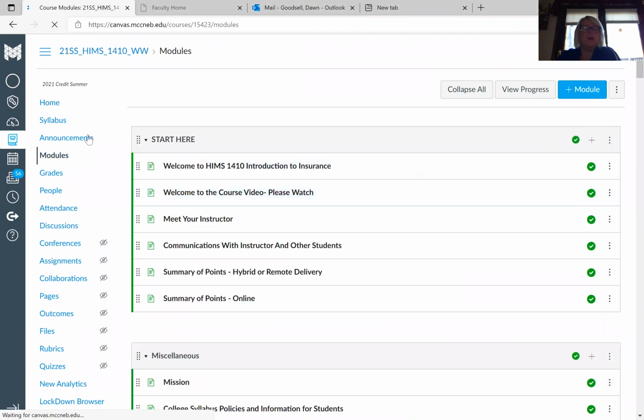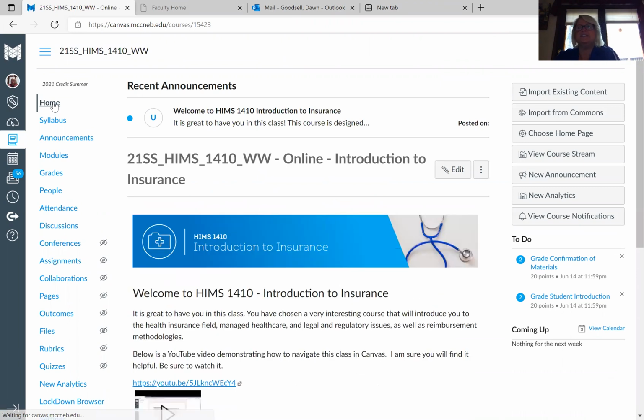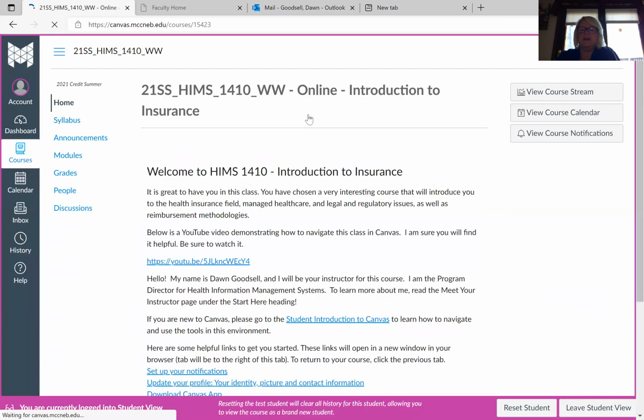When you go into the module key, well, I should say that home key is the first one you go into, which is on the left-hand side. It's going to pop up as soon as you bring your course up. That's what that one was that I showed you. Next one is the syllabus key on the left-hand side. I'm going to actually go into student view here, so that helps you out.